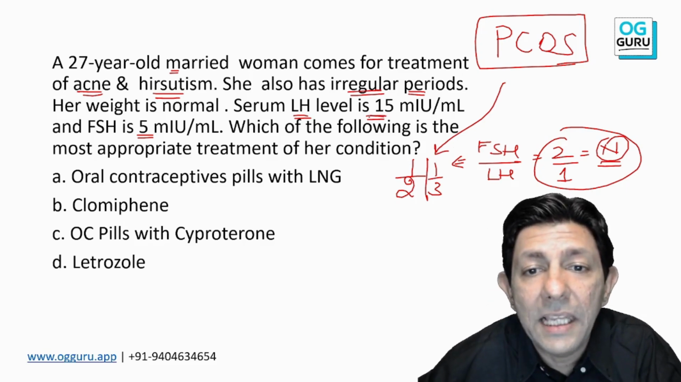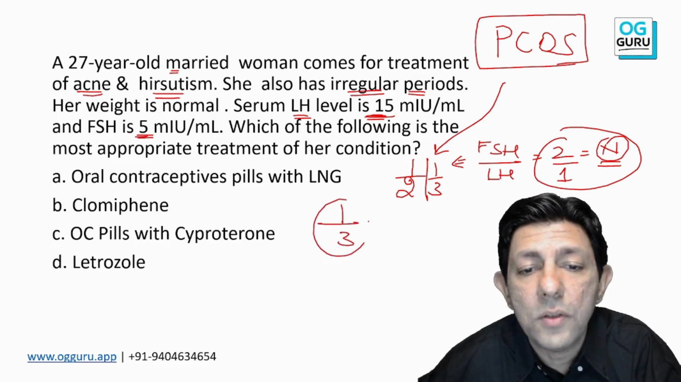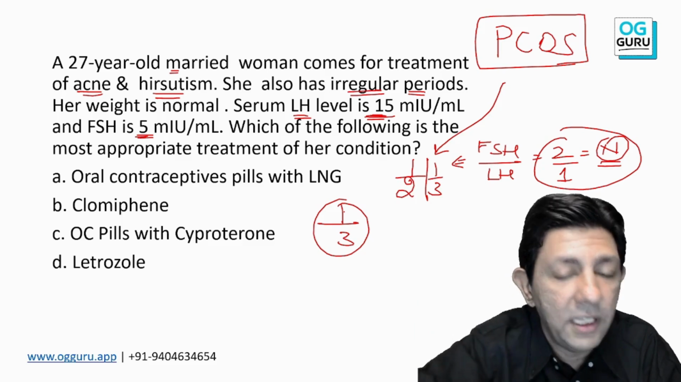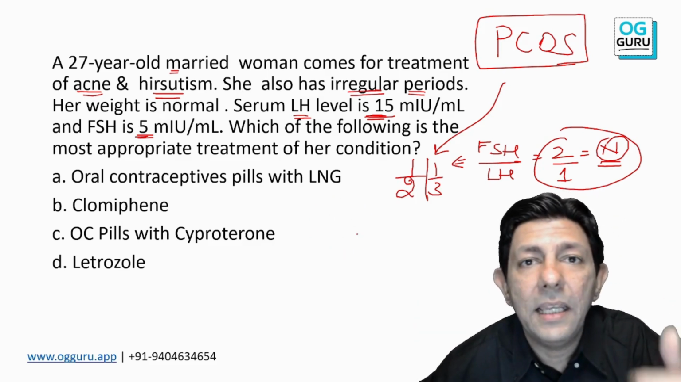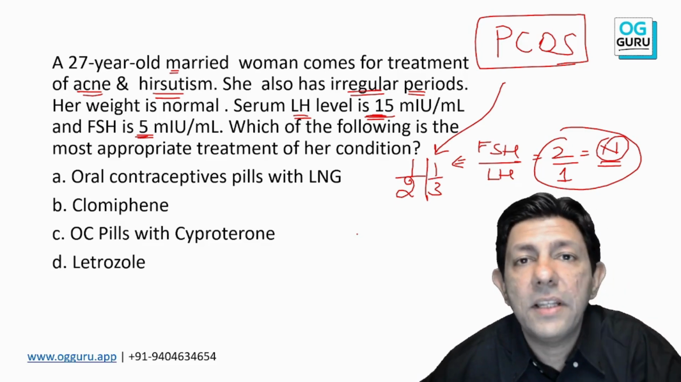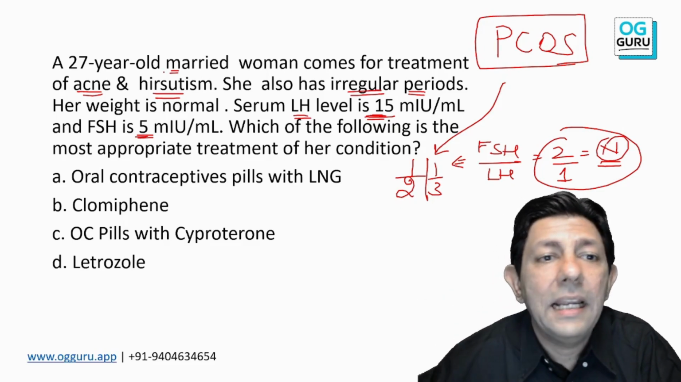Here you can see LH is 15, FSH is 5. So the ratio in the question paper is 1:3. So everything points to the diagnosis of PCOS. Why? Sir, acne, hirsutism, irregular periods, FSH LH ratio altered. Those are the clues. They can also say on sonography, necklace of pearl pattern.